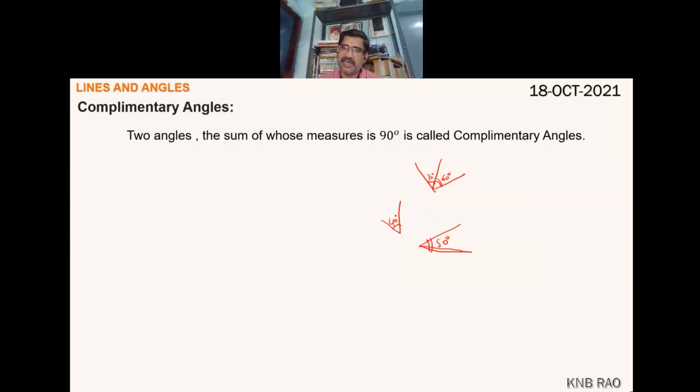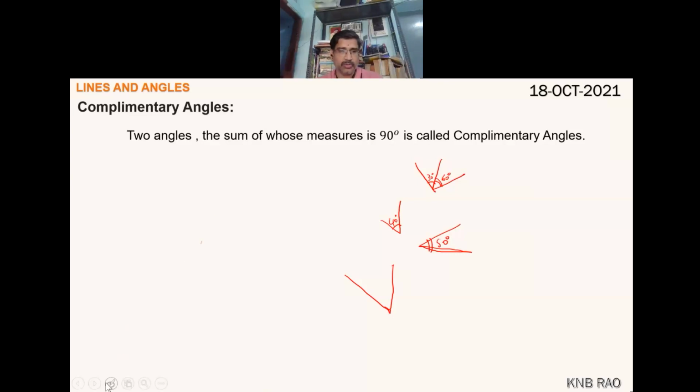Since 50 and 40 together is 90, they are again complementary angles. They need not be adjacent only. If they are adjacent, well and good. Any two angles whose sum is 90 are called complementary angles. That is what the definition says. It can be even one angle on one plane and another on some other plane. If their sum is 90, they are called complementary angles.